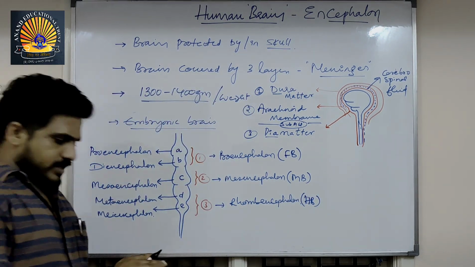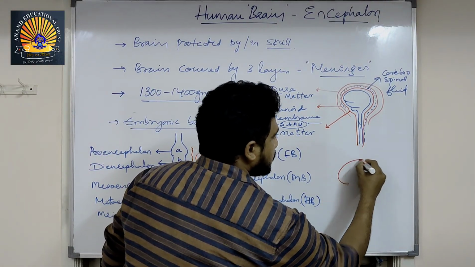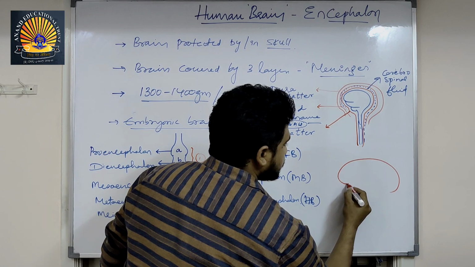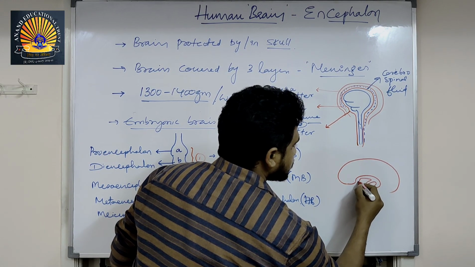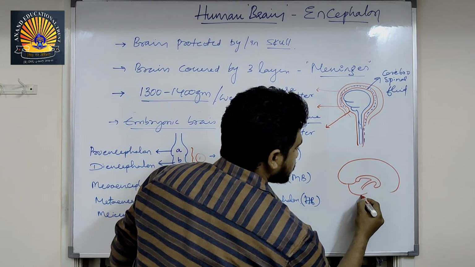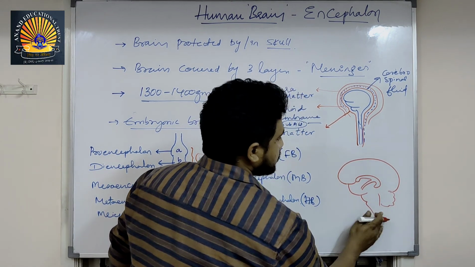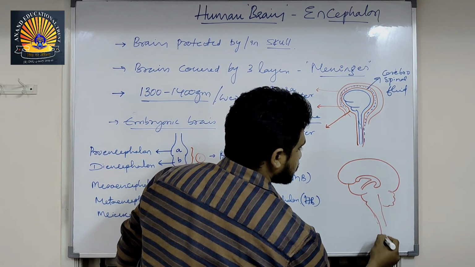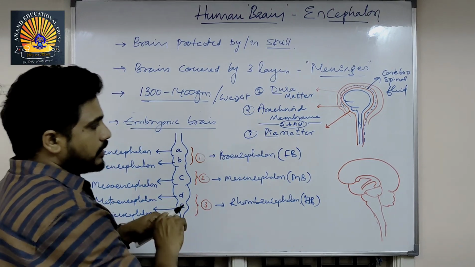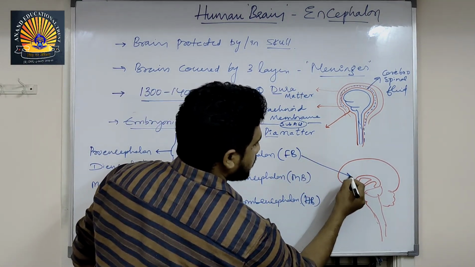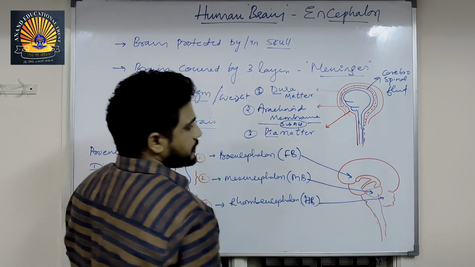The major parts we will see for our better idea. I am developing a diagram over here. See, this entire part is forebrain, this is midbrain, this is hindbrain together.